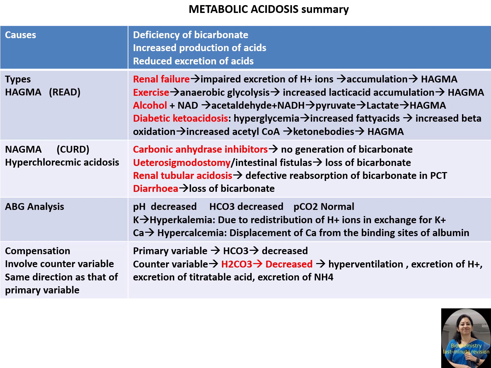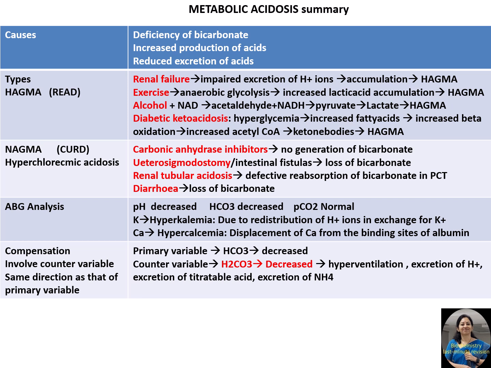Next one is renal tubular acidosis, characterized by defective reabsorption of bicarbonate in the proximal convoluted tubule, leading to development of normal anion gap metabolic acidosis. The most important cause actually is severe diarrhea, where the bicarbonate is lost through intestinal secretion. So in all this secretion, as a compensatory mechanism, chloride is increased. So in all these conditions, they are characterized by hyperchloremic normal anion gap metabolic acidosis, and the mnemonic to remember